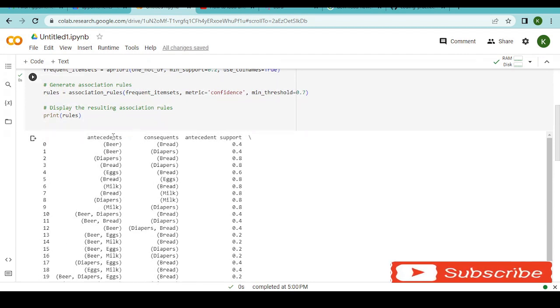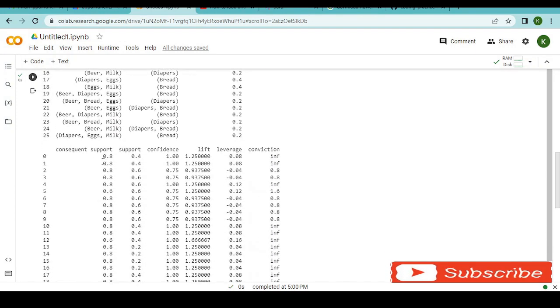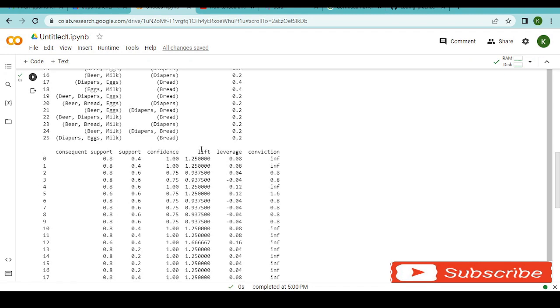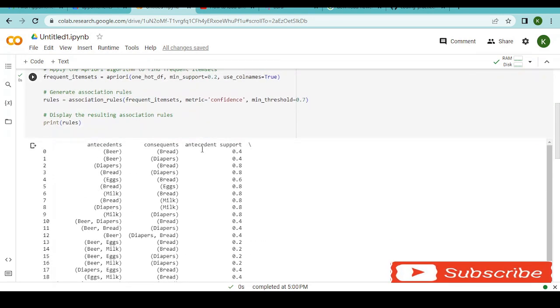So in this column, we have the antecedents, we have the consequence, we have the antecedent support. It continues down here. We have the consequent support. See it? We have the overall support. We have the confidence. We have the lift, the leverage, and the conviction. We are going to discuss all these elements in this video. And if you would like to know more about the Apriori, you can look at the documentation of the Apriori. In this case, we are going to discuss more about the application of this.